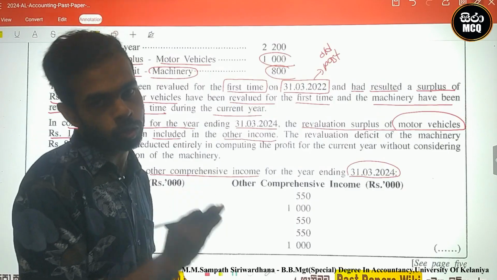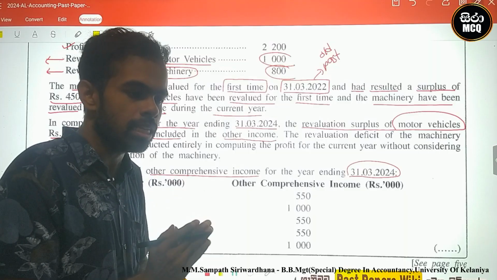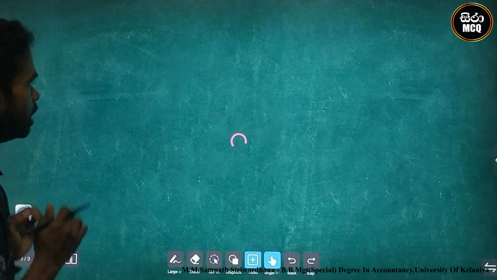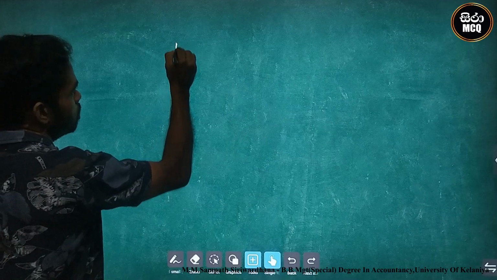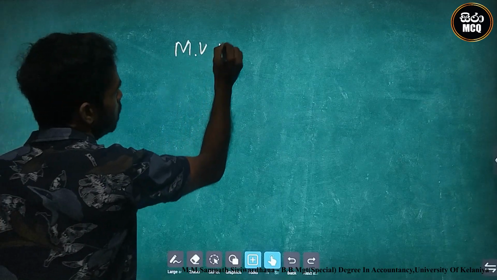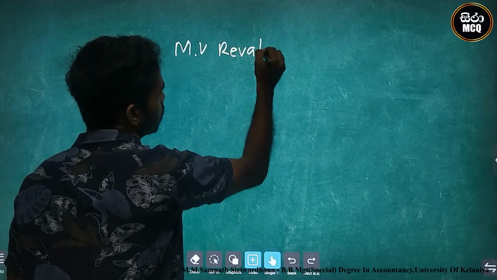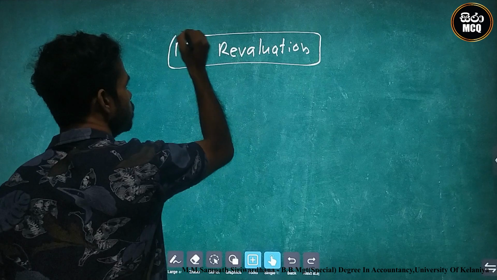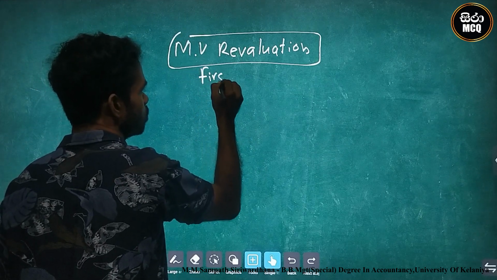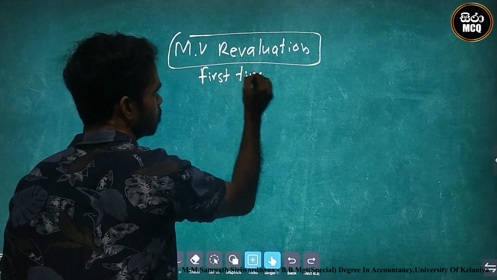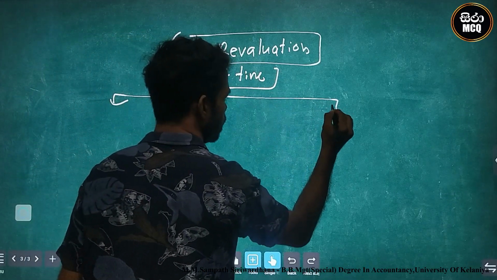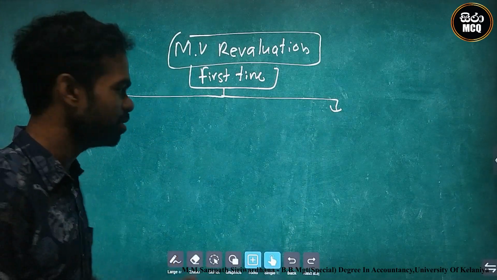Firstly, we concentrate on the motor vehicle. Motor vehicle is a first revaluation. What is the guideline at the first revaluation? What is the first time revaluation guideline? There are two cases, a loss or a gain.